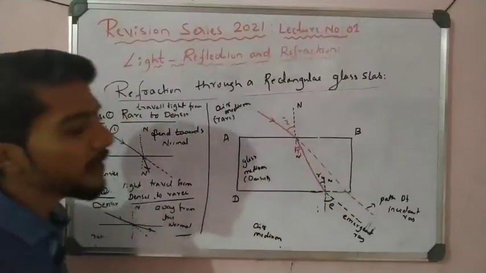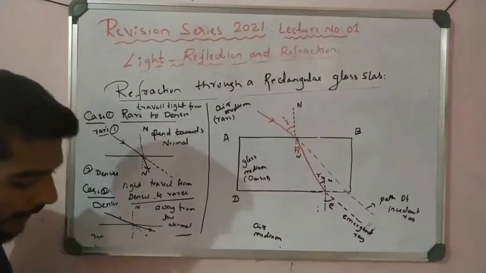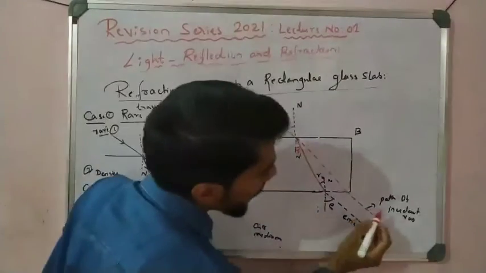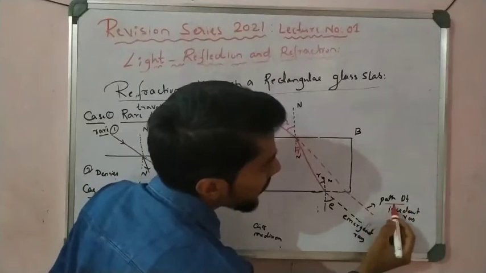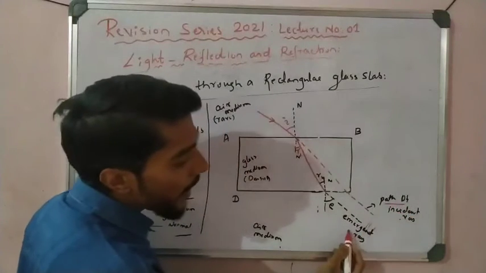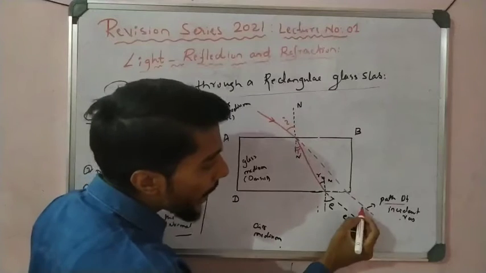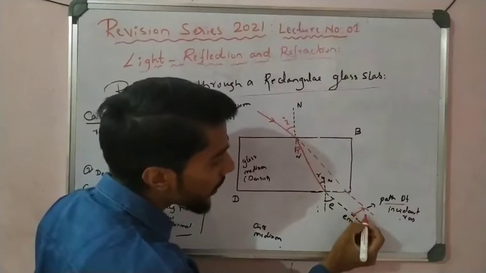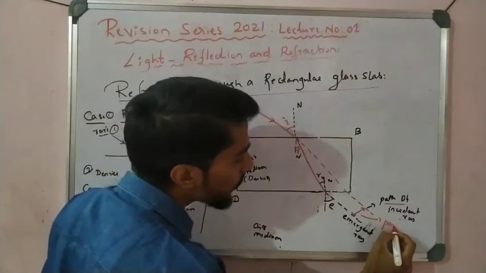This, students, is about the diagram. And see here, the path of the incident ray and the path of the emergent ray are parallel to each other.